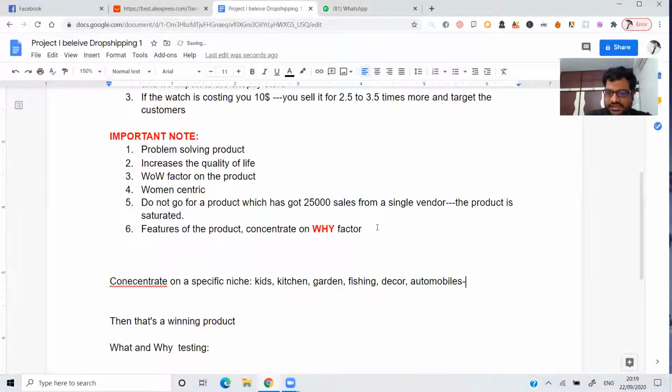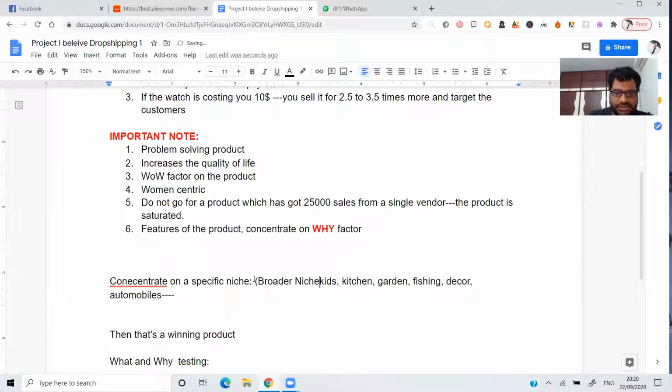These are called broader niches. Okay, these are all broader niche products. For example, in kids, again you have many things coming up.